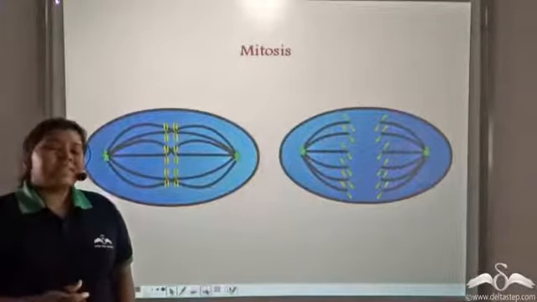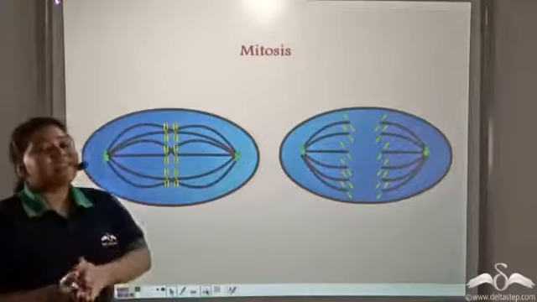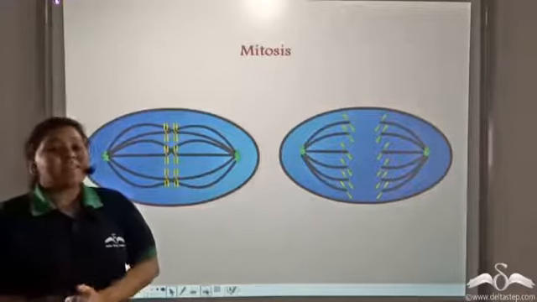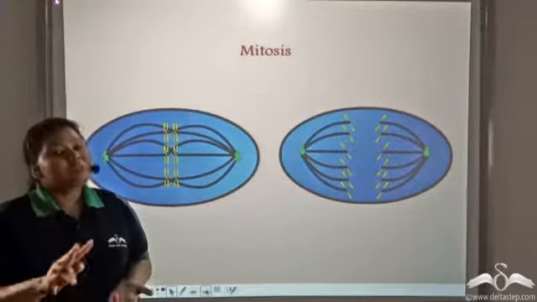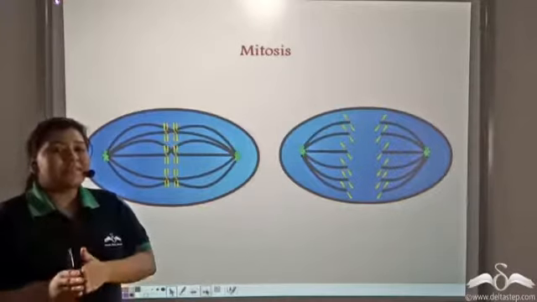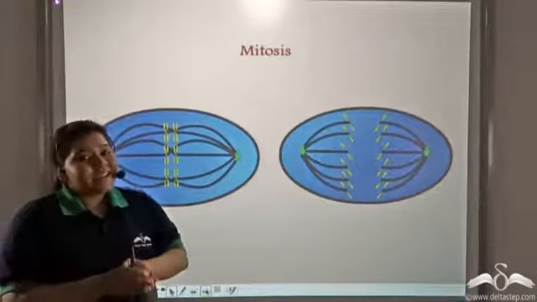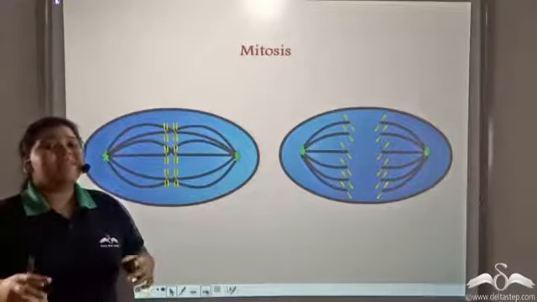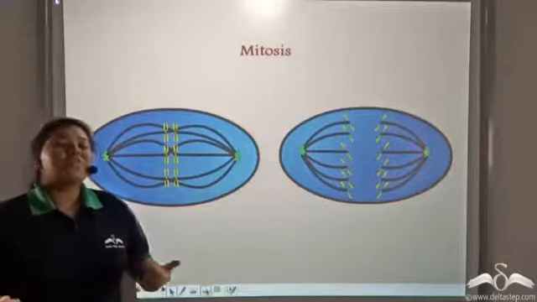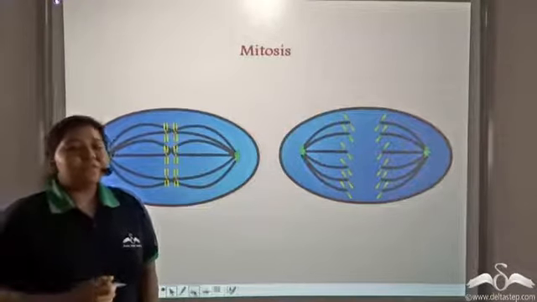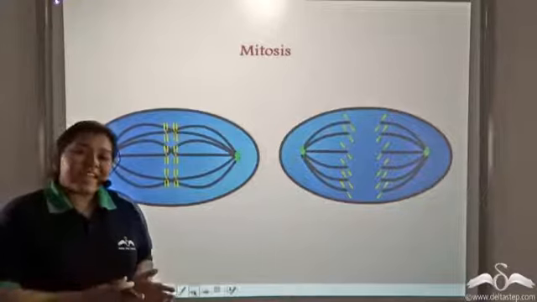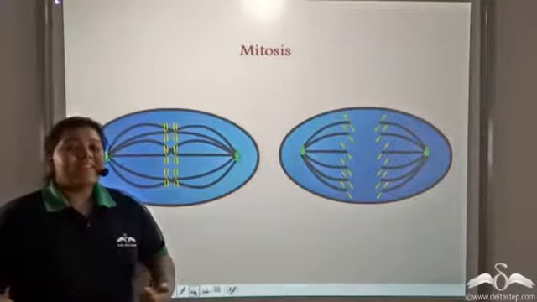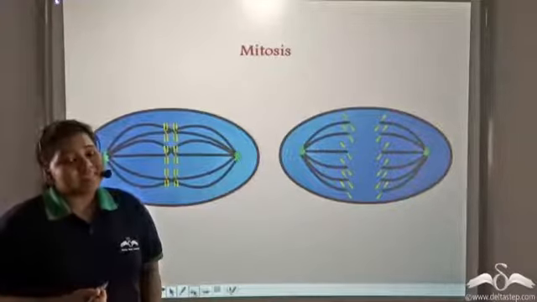Now, in mitosis, there is first duplication of chromatin fibers. Now, these chromatin fibers condense to form two identical sister chromatids. Now, later, these identical sister chromatids separate, and each chromatid goes to each of the two daughter cells. So, each of the two daughter cells have identical DNA or chromatin material. That is, there is equal chromosomal division.